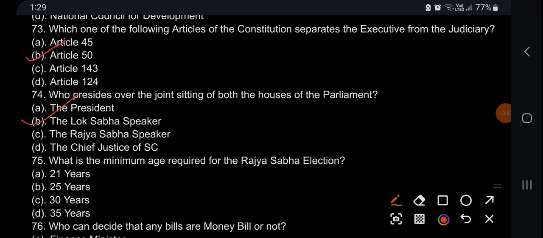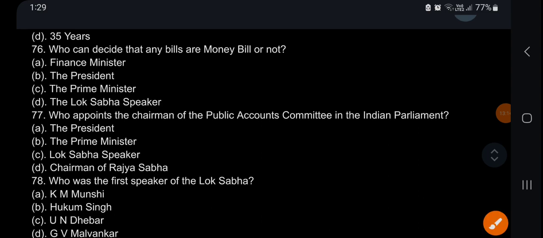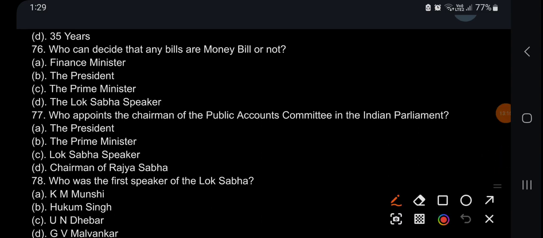What is the minimum age required for the Rajya Sabha election? Rajya Sabha election minimum age is 30. Who can decide whether a bill is a money bill or not? Lok Sabha speaker. Who appoints the chairman of the Public Accounts Committee in Indian Parliament? Speaker. Who was the first speaker of Lok Sabha? G.V. Mavlankar.